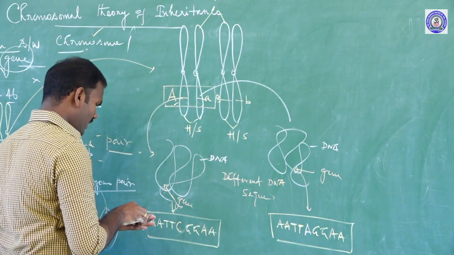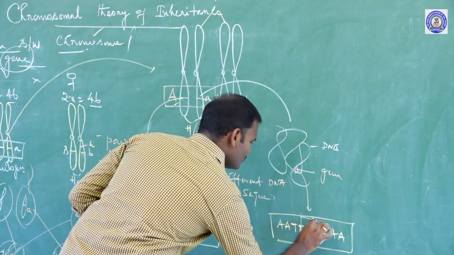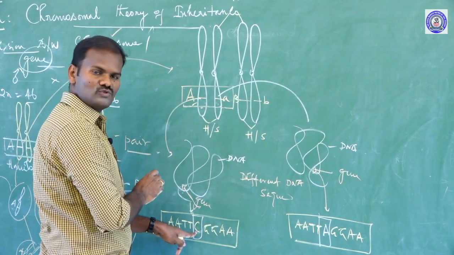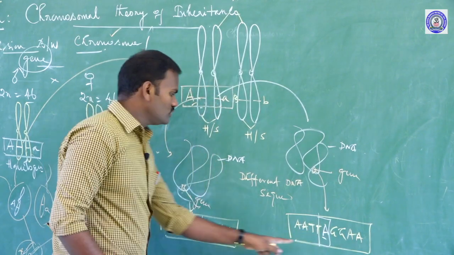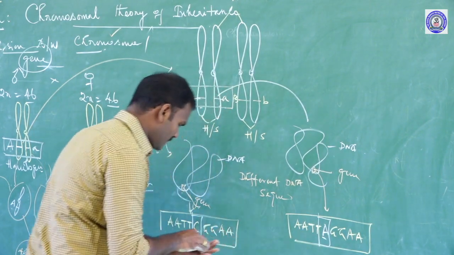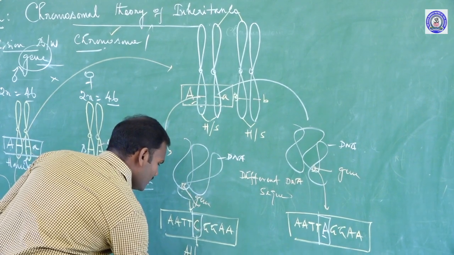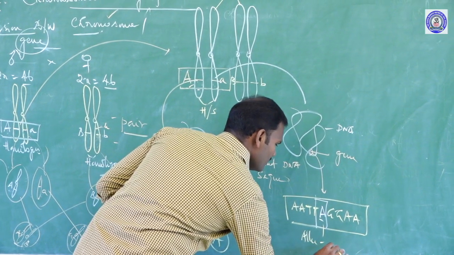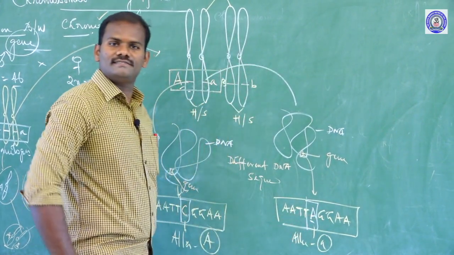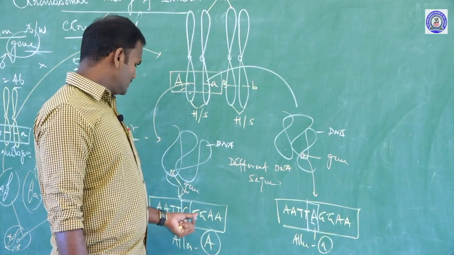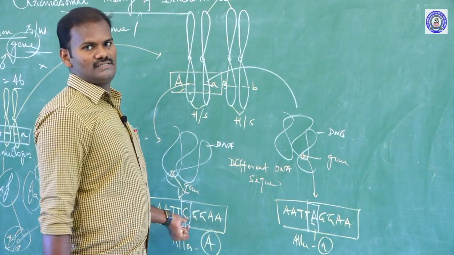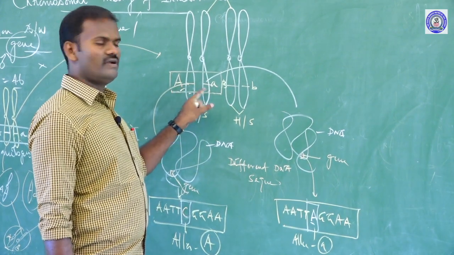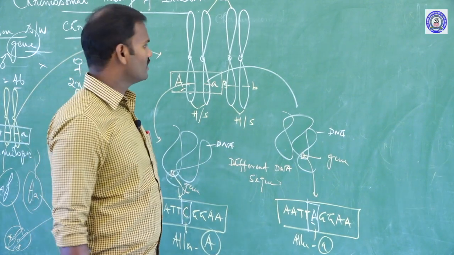So if we take the 5th position, here cytosine is present at one locus of the chromosome. Here adenine is present. Due to this different DNA sequence, this is allele A, the dominant allele. This is allele small a, the recessive allele. That's all. The remaining are common, except for one nucleotide that differs. Due to the presence of different DNA sequence, we can easily identify them as dominant and recessive alleles.